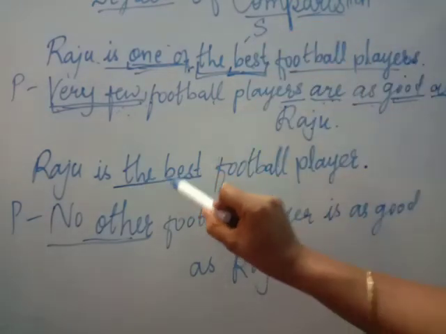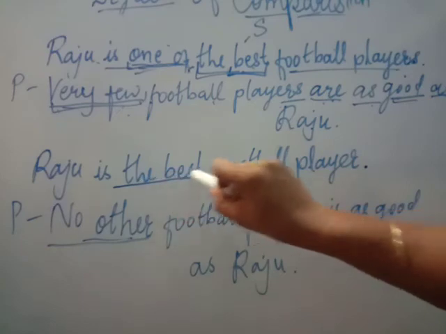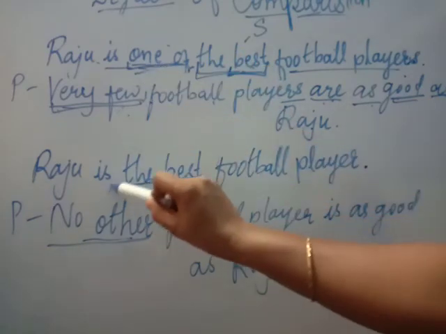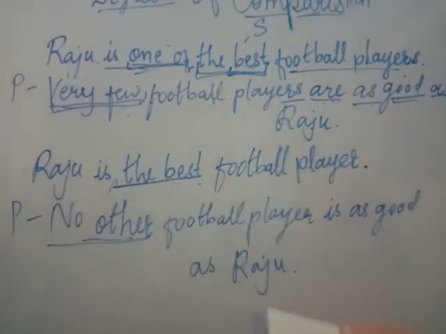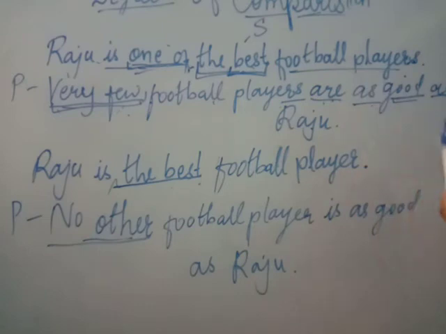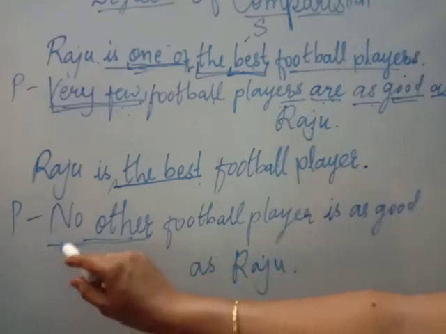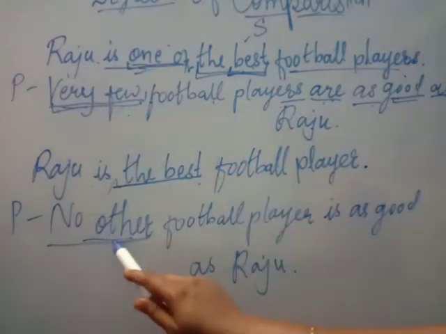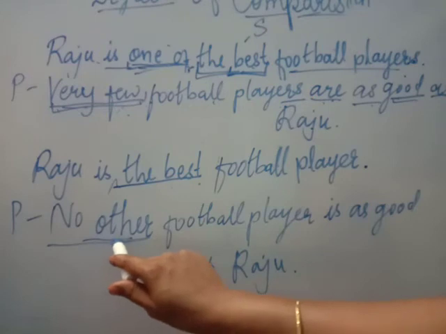Now here it is given the best, but there is no "one of" kind of word provided. This sentence is now showing you that Raju is the only one who is the best player. No one else is there like him, and as "one of" is not given in this sentence, instead of very few we have to use no other as the subject.